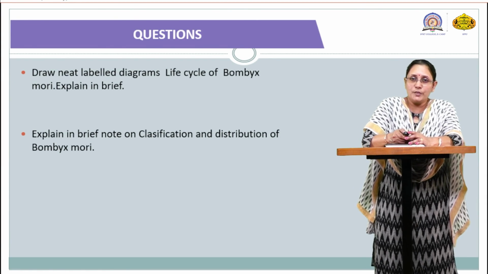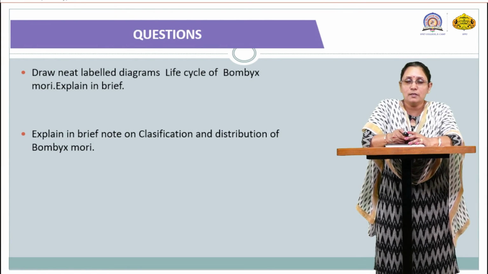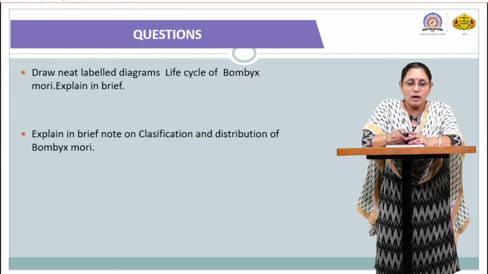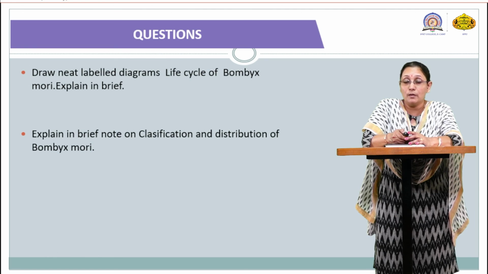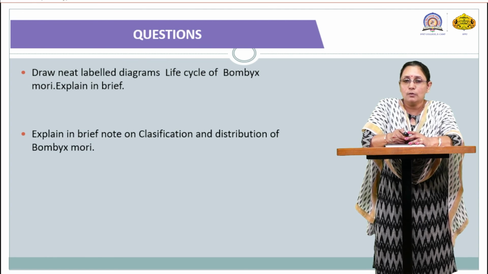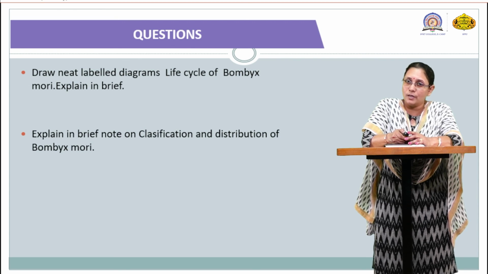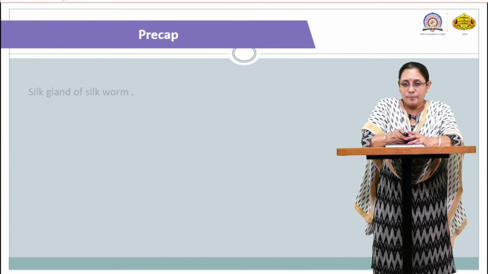Now these are the questions which you have to solve in the form of an assignment. Remember, you have to solve these questions and upload the answers in the form of a PDF in our Google Classroom. The first question: draw a neat labelled diagram of the life cycle of Bombyx mori and explain it in brief. Then write in brief a note on classification and distribution of the silk moth.